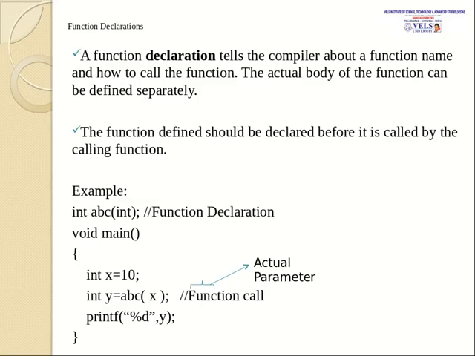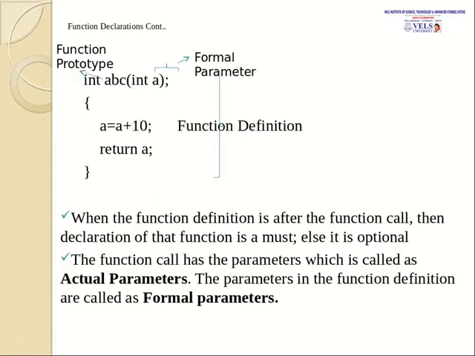See, for example, I have given y is equal to ABC. Now the function execution will move on to the function named as integer ABC. This is called as a function prototype, and this is formal parameter. Here integer a is the formal parameter. The value of a will be passed here. A is equal to 10 will be assigned here.